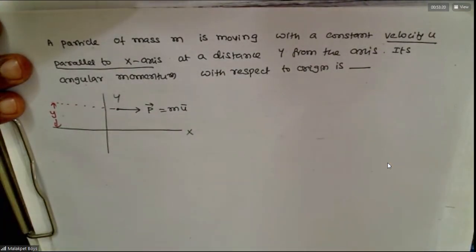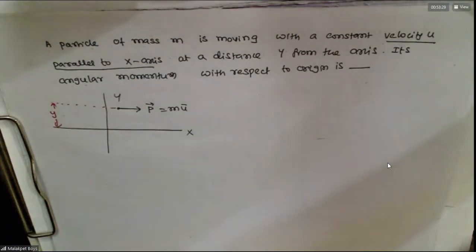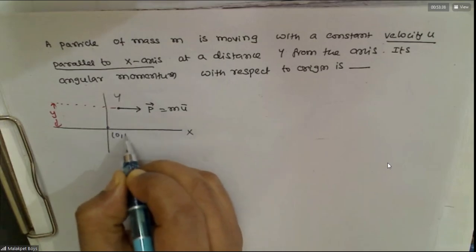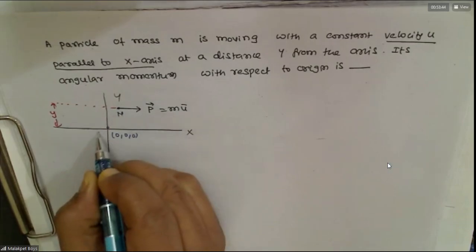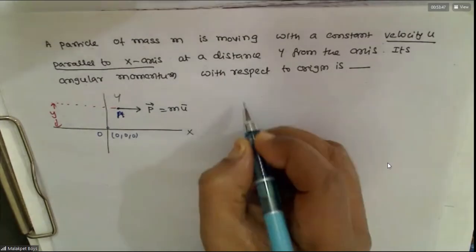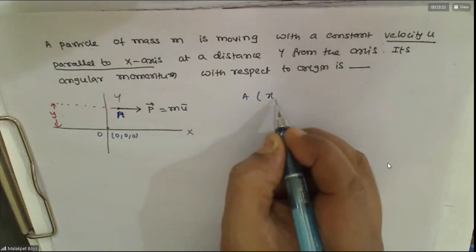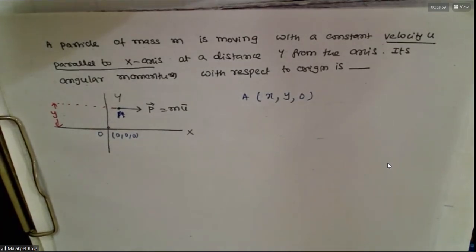Agreed or not? Agreed, sir. Now can you tell about the origin? It's saying 0, 0, 0. Now this point, say this is some M or A. Can you tell A has coordinates of what? X coordinate it will have, Y coordinate Y, Z is 0. Do you agree with this? Agreed. Any doubt?